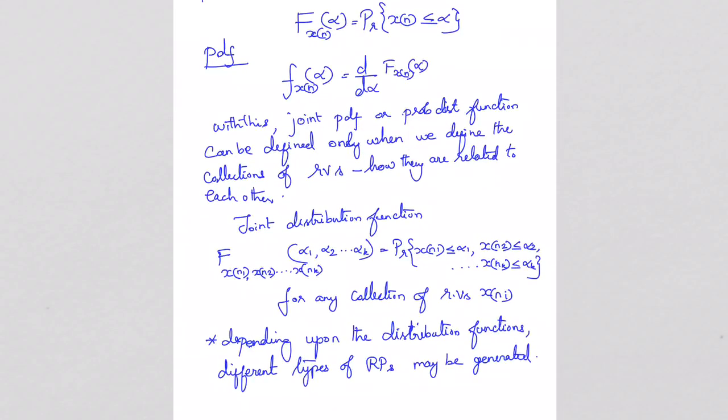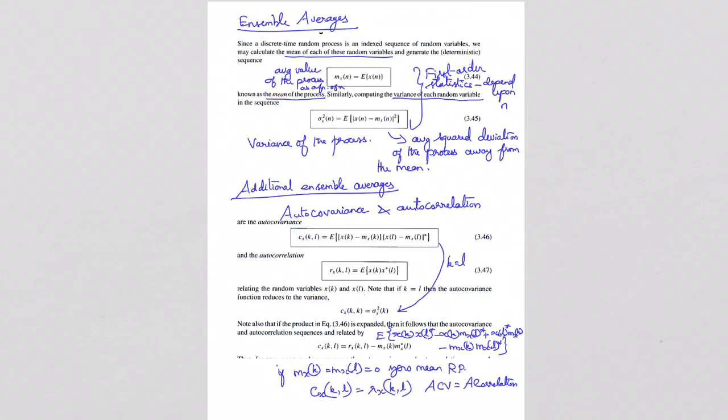Now, depending on the distribution functions, different types of random processes can be generated. Here we define the distribution function for a random variable, and the joint distribution function is also defined. So depending on the distribution functions, we can generate many different types of random processes. It may be a Gaussian random process, depending on the distribution, right? If it is generated by Gaussian random variables, that means a sequence of Gaussian random variables will generate a Gaussian random process, right?